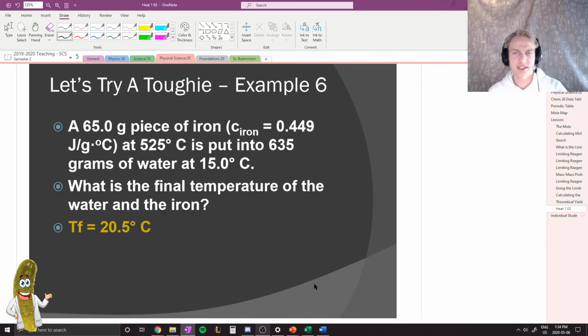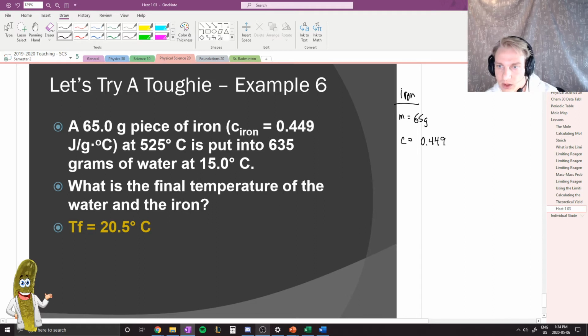We have a 65 gram piece of iron, so I'm going to write iron here. Our mass is equal to 65 grams. We're given the specific heat capacity of 0.449, and it is placed at a temperature initial of 525 degrees Celsius. Okay, and then we are also told that it's placed into water.